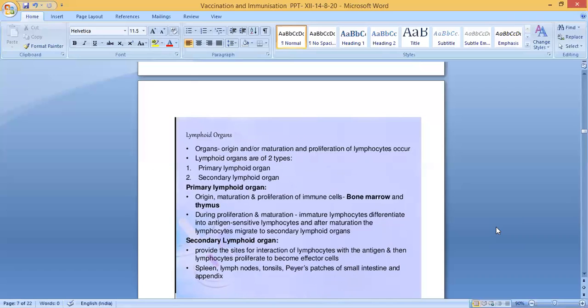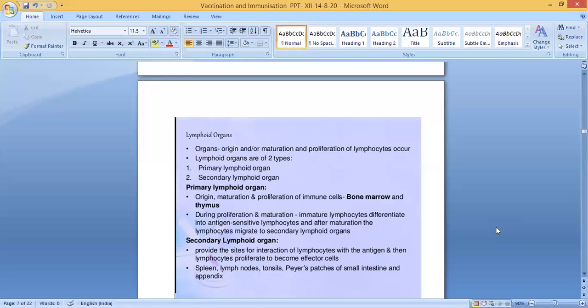So what are secondary lymphoid organs? They provide the sites for interaction of lymphocytes with the antigen, and then lymphocytes proliferate to become effector cells. The number will increase to become effector cells. So which are the secondary lymphoid organs? Spleen, lymph nodes, tonsils, Peyer's patches of small intestine, and appendix. These are the secondary lymphoid organs.